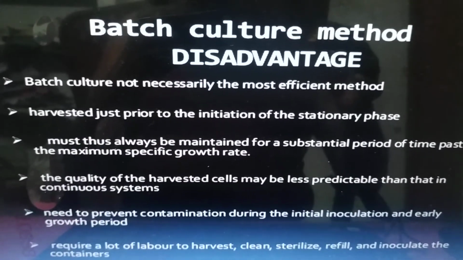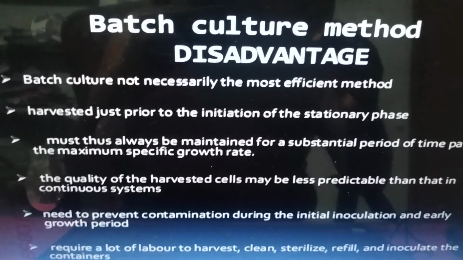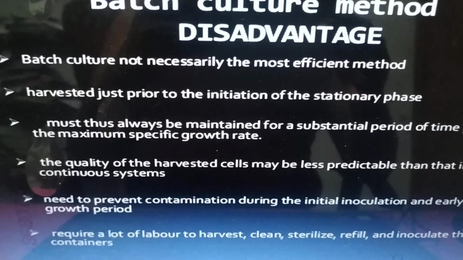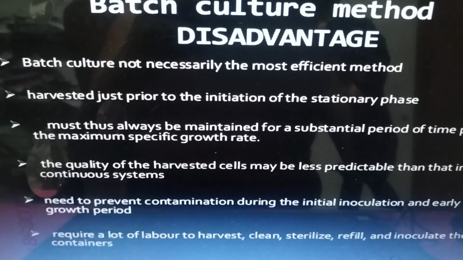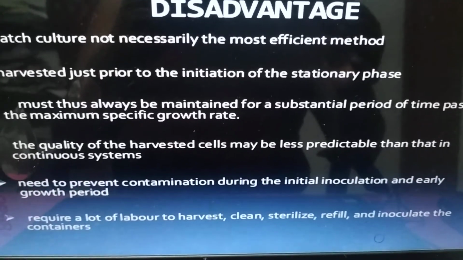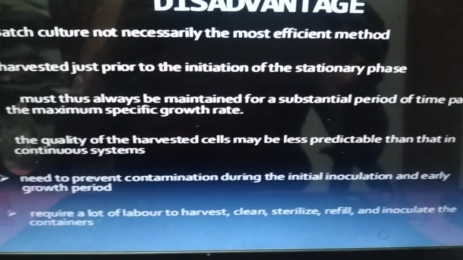A disadvantage of the batch culture method: batch cultures are not necessarily the most efficient method. Harvested just prior to the initiation of the stationary phase, they must always be maintained for a substantial period of time past the maximum specific growth rate.